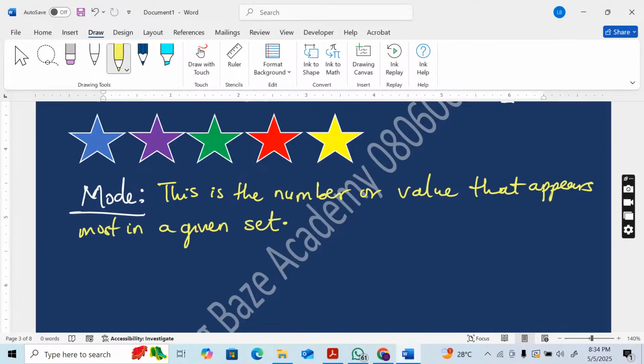The number that appears most in a given set is called the mode. Now let's see the examples. Make sure you are writing, please. At Learning Based Academy, we write. So number one, find the mode